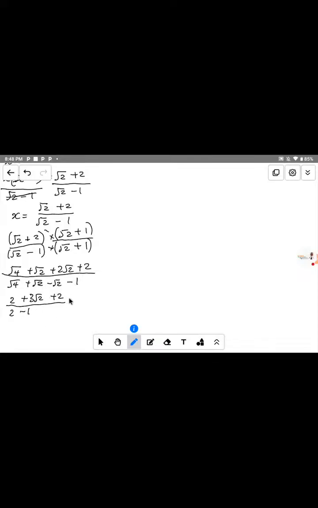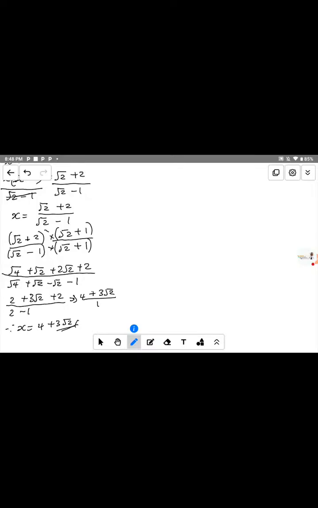Now we have 2 here and we have 2 here. 2 plus 2 gives us 4. So here we have 4 plus 3 root 2 divided by 2 minus 1, which is 1. So 1 divided by this, that means that therefore our s now is equal to 1 divided by 4 plus 3 root 2. So this one does not have an irrational number in the denominator. The value of s is equal to 4 plus 3 root 2. So that is the step by step to solve this mathematics question.